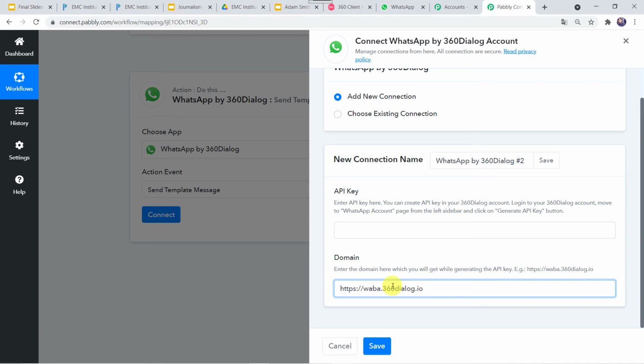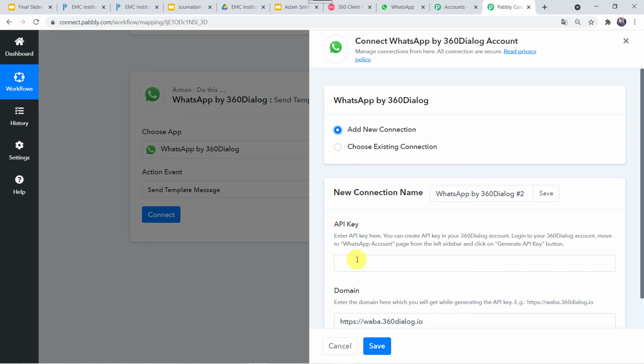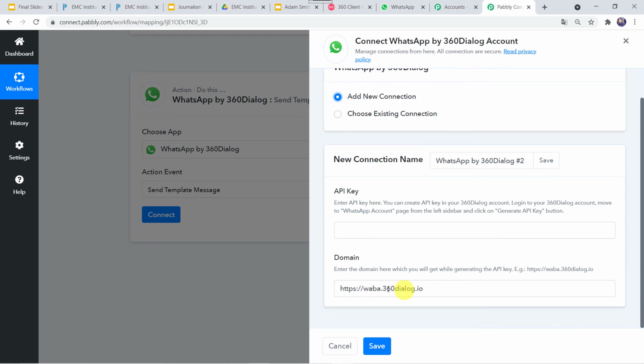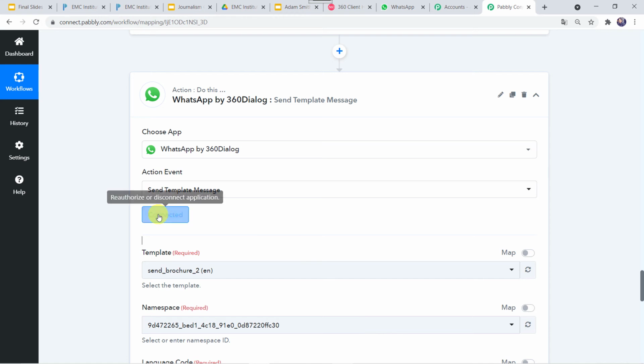Okay. So I'm not going to click on save now. You have to click on save, and I have already created a connection. I'll just click on existing connection and go ahead. You have to follow the steps which I have already told you to paste the API key over here and the domain name also. Okay. And then click on save. I'll just choose my existing connection and let's click on save. Now here 360 dialog account is connected to Pabbly Connect.